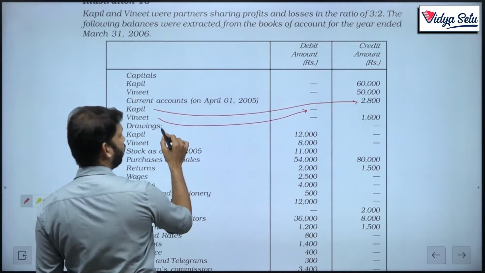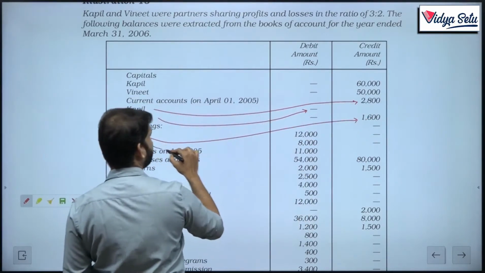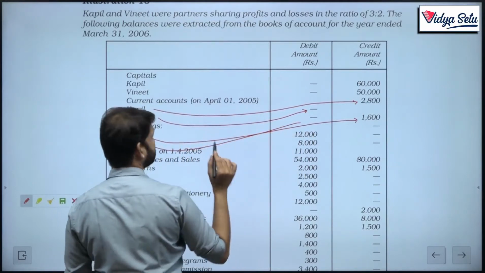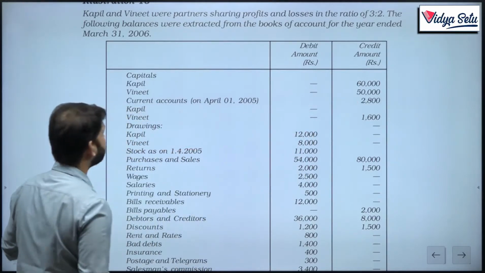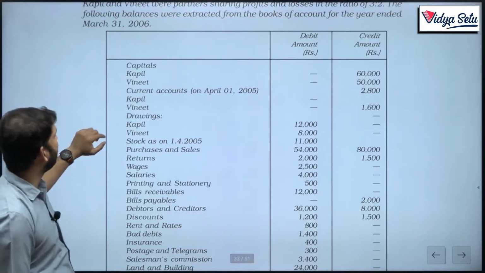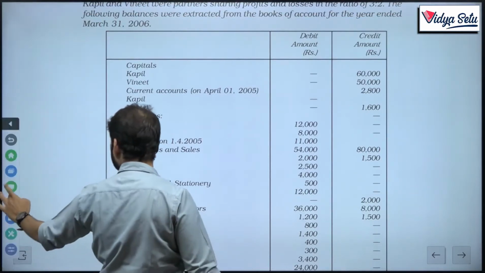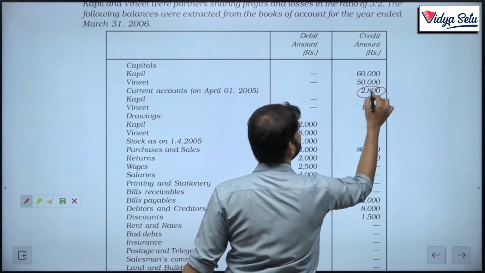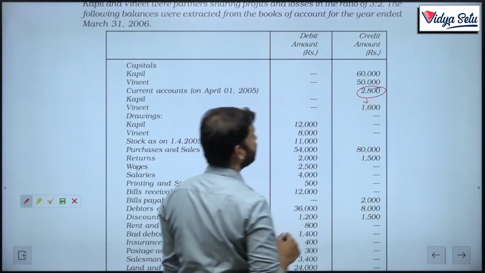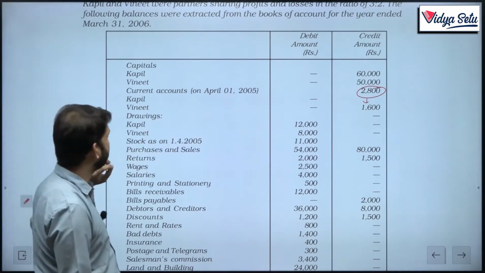Then the balance of drawings are given. Kapil's drawing is this, and like this we have to do. Then drawings are there, 12,000 and 8,000. Both 2800 and 1600 are the current account balances, credit balances. Kapil and Vineet drawings are 12,000 and 8,000.